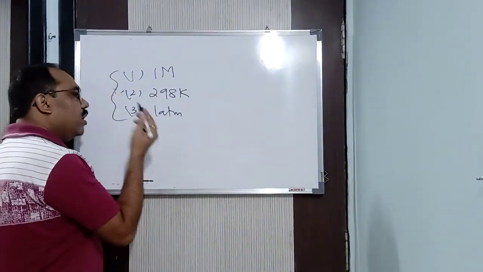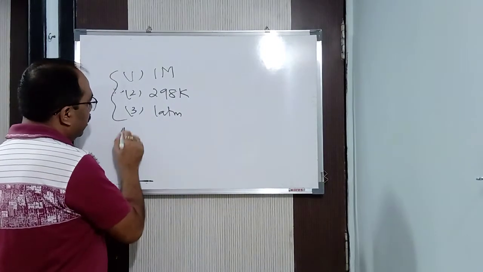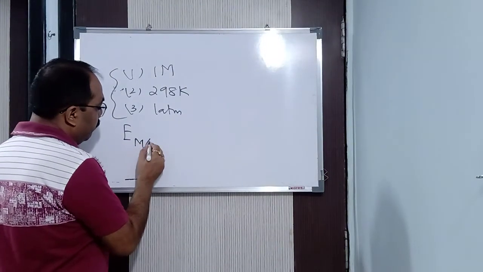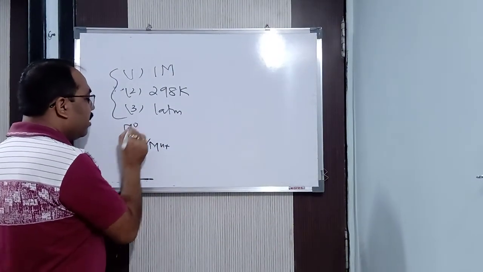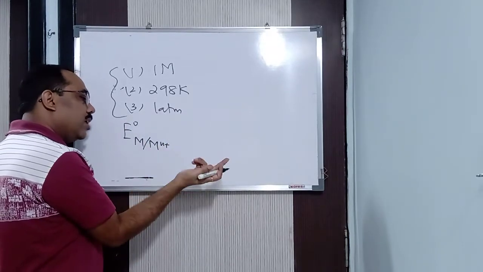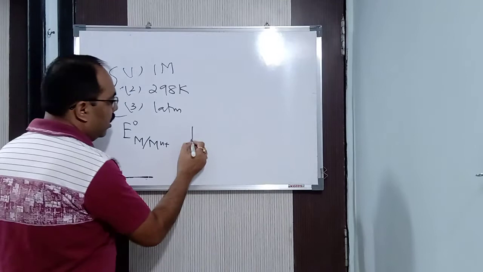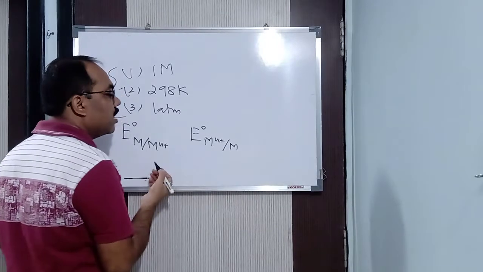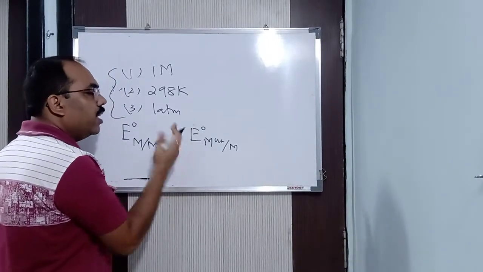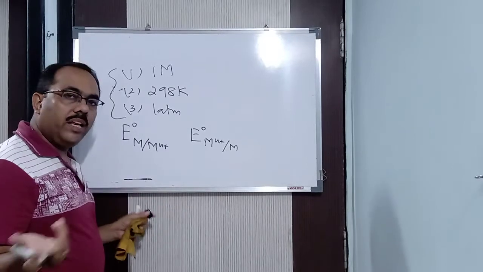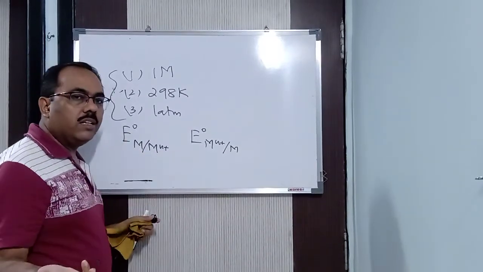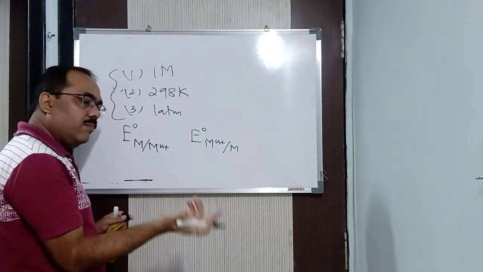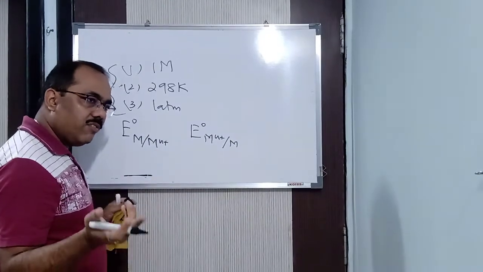Okay, now how do we represent the standard electrode potential? Same thing. For oxidation potential, the symbol was E/M/Mn plus. So instead of E, I write E naught. Standard means it will be E naught. This is standard oxidation potential. Now the standard reduction potential is E/Mn plus/M. Same thing, this is simple. For standard, it will have a naught sign. If I am not putting naught, then it is simply electrode potential. When I put a naught, it means standard conditions. Very simple. This is a standard EMF. E naught means EMF, standard EMF means standard electrode potential of a cell.